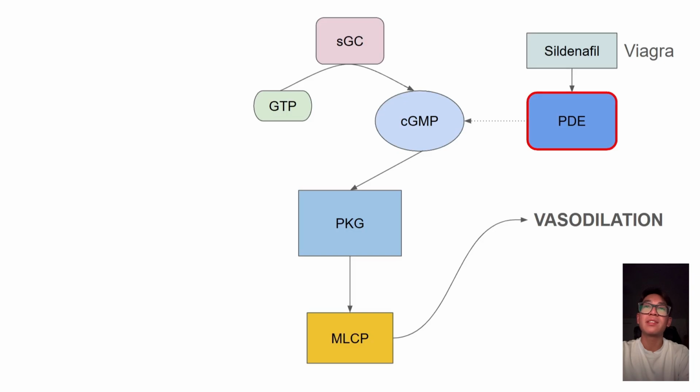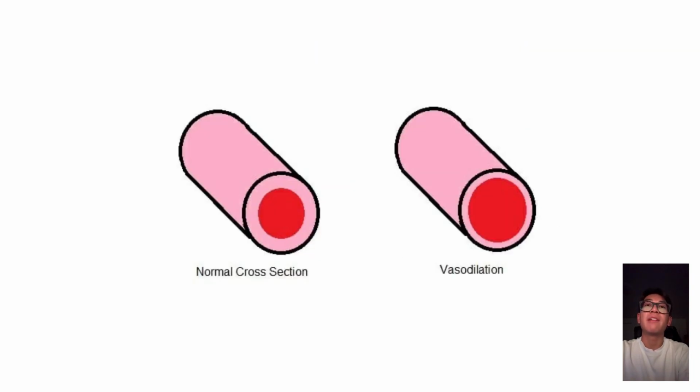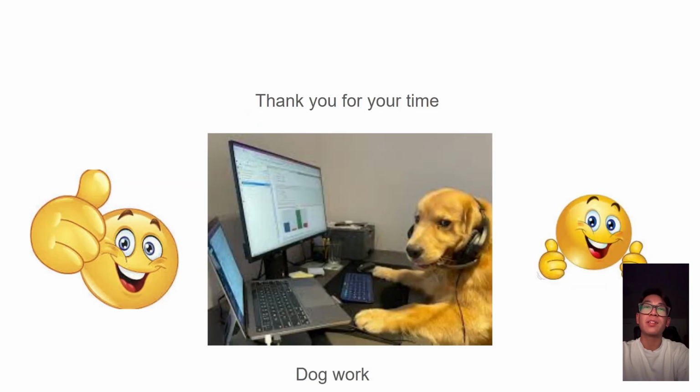As you can see with vasodilation, it causes muscle cells to relax and blood vessels to expand, which allows for increased blood flow. This would hopefully allow your dog with erectile dysfunction to work again.